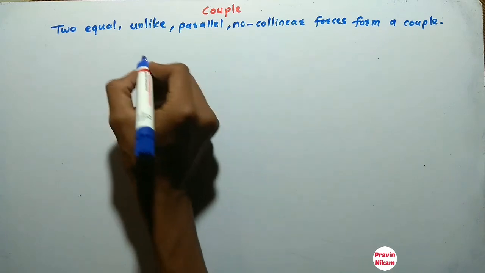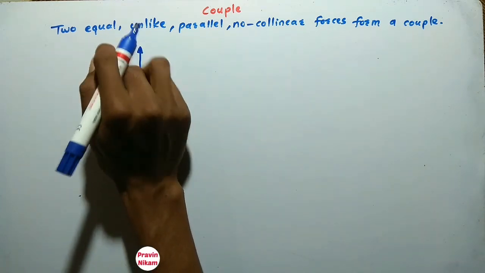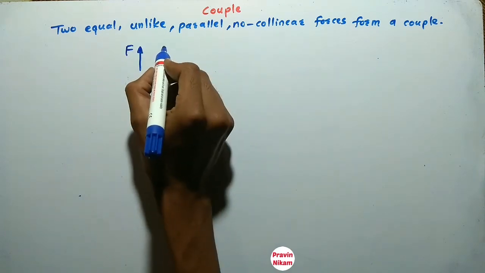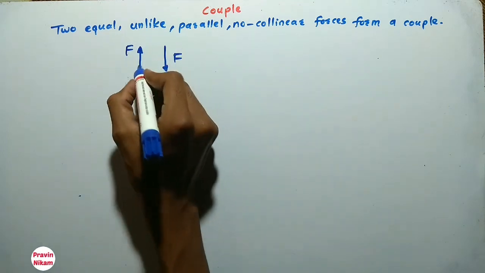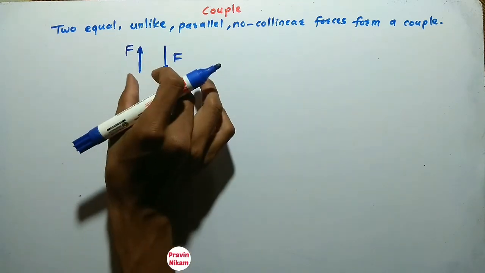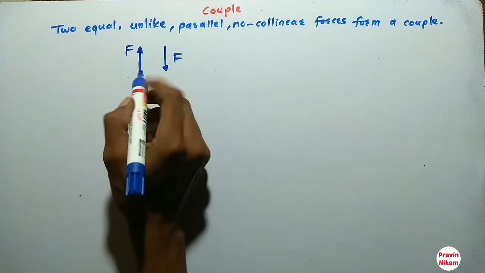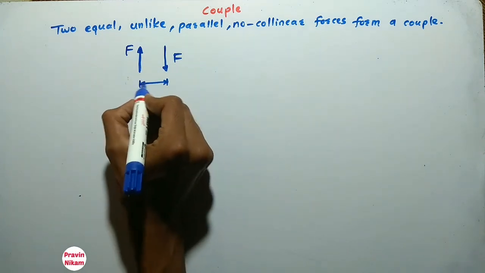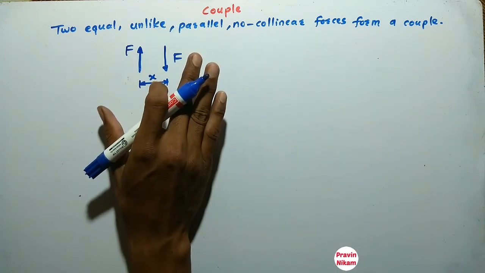So this is force F. If this is force F, then this is an equal force F, but these two forces are unlike parallel forces and also non-collinear, and this is the distance between the two forces. So this forms a couple.